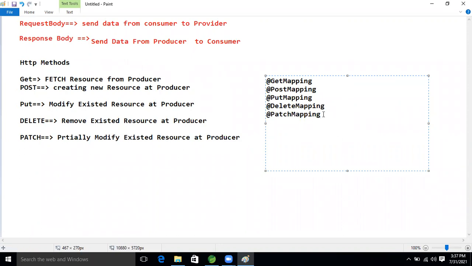If we apply this annotation on top of a method, then that method is said to be having a particular behavior, based on this methodology only, guys. Okay, so now we completed all the theory part. Like we see the MVC flow, the same Spring Boot REST flow is also there. Are you ready to see that?